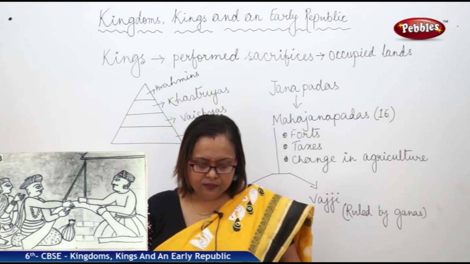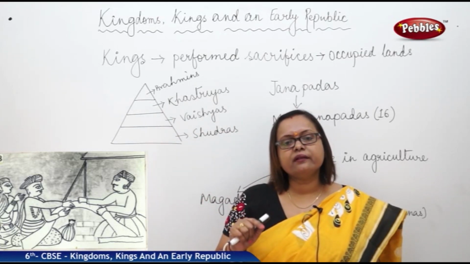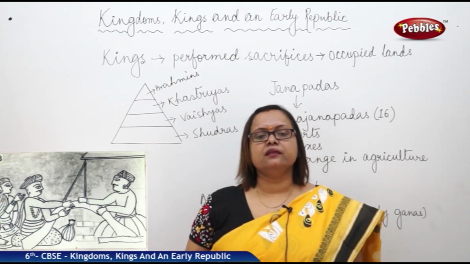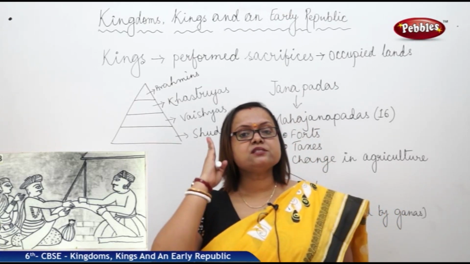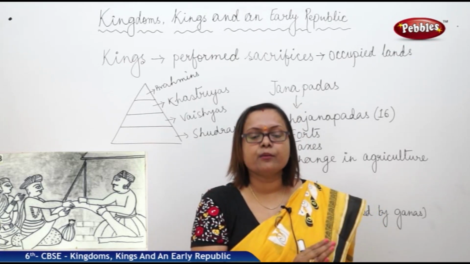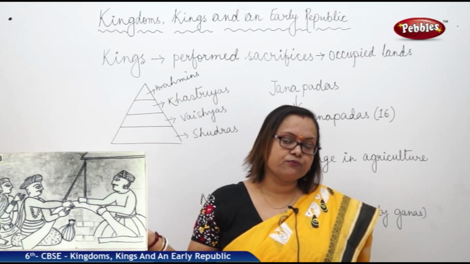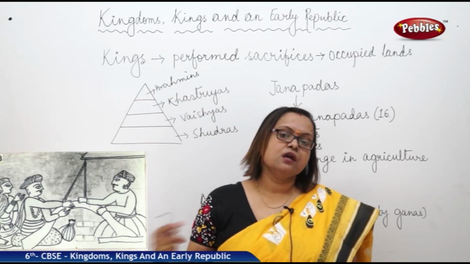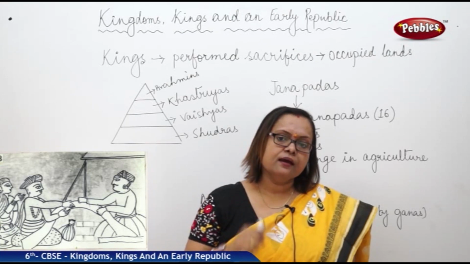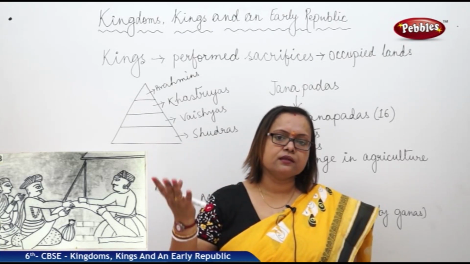Around 2500 years ago, we can find this type of democratic idea even in Athens, where the first word democracy came from, the rule by the common people, for the common people, for the betterment of the country. In Athens also, they started meeting in a common place and sharing their ideas.